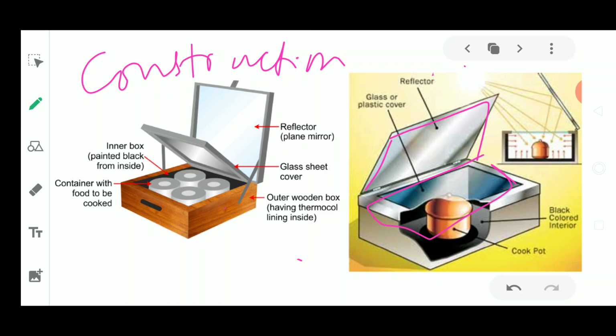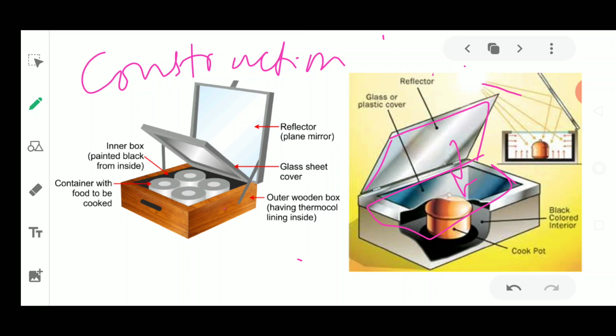Why is this a plain glass sheet cover? Because this plain glass sheet cover could be utilized in sending all the reflected rays inside. Once this glass plate is sending all the sun's rays inside this solar cooker, it is utilized in cooking the food. Why is it cooking the food? Because it reaches a temperature of about 100 to 140 degrees Celsius. Okay, so this is how the sun's rays are utilized in cooking the food.